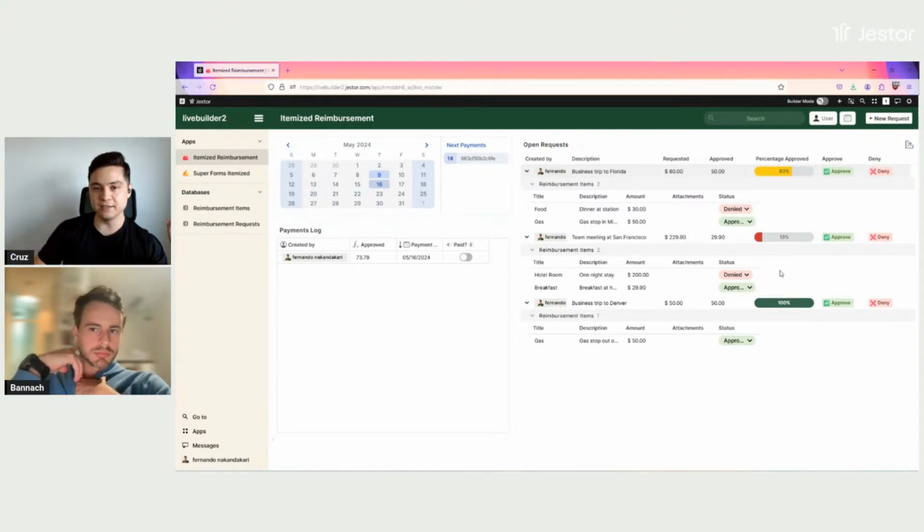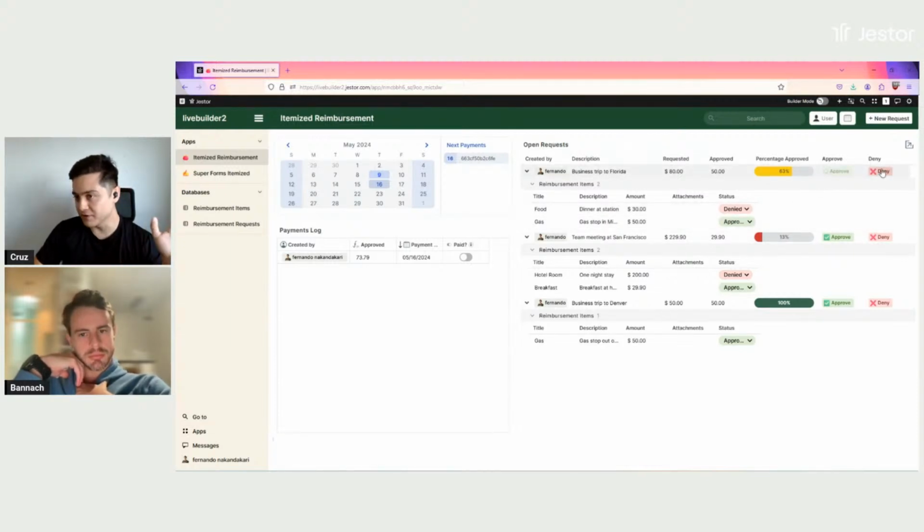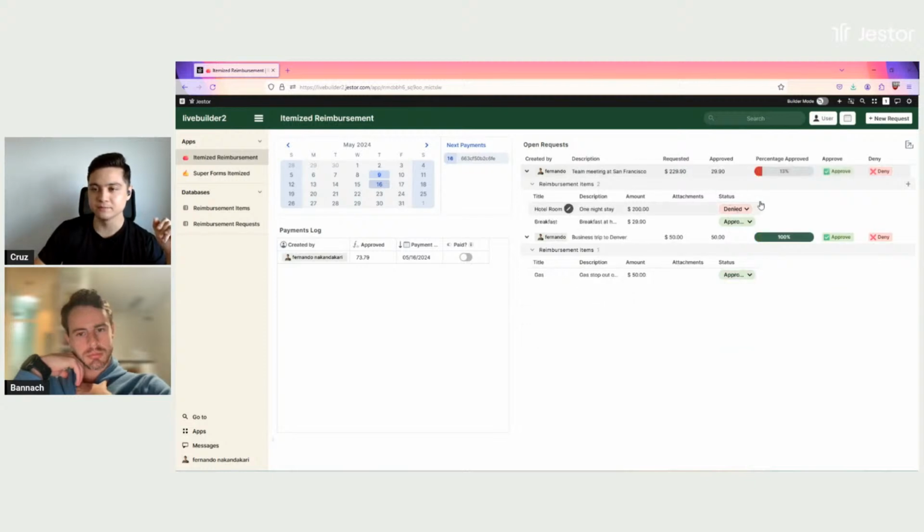So you can see here that I have open requests, right? What I'm going to do now is approve gas and deny food, right? I'm going to click on approve because it's partially approved. Maybe it was all denied, so I could just click on deny. And it went away because it's not open anymore. It's approved, so it's not on this table anymore. And you can see that it came here to the calendar, which is next payments, right? And also to the payment log.